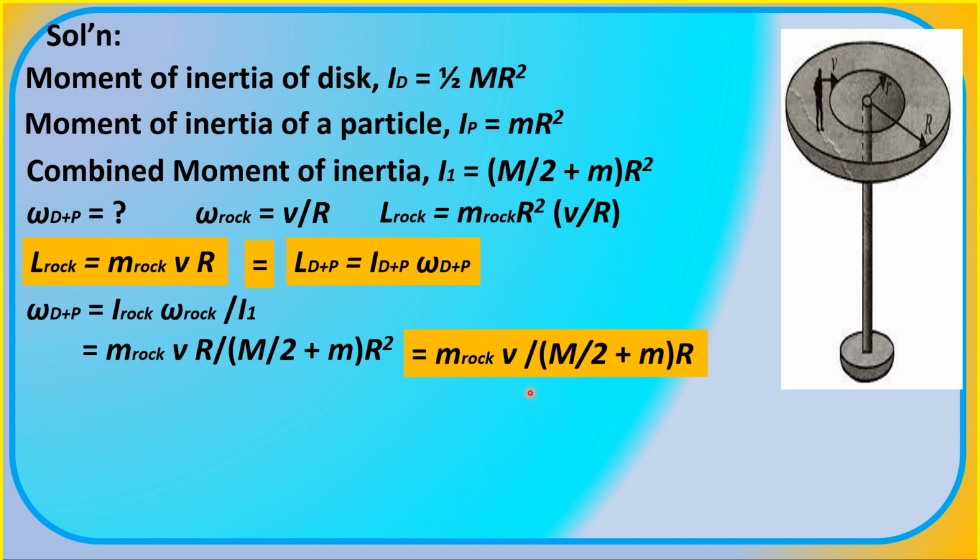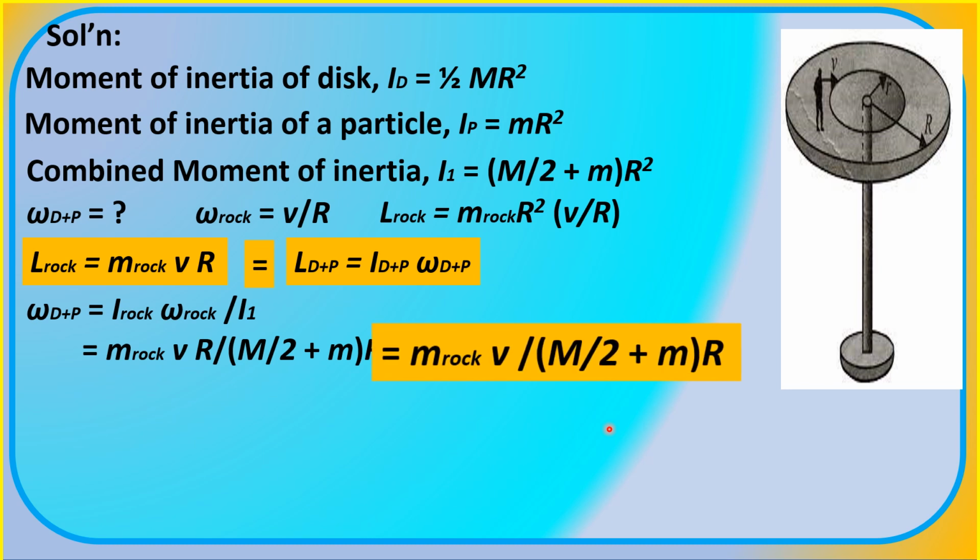And the answer is, we have here the formula for omega, the angular speed or velocity of the disk, equal to the mass of the rock multiplied by its linear or tangential velocity v, divided by half of the mass of the disk plus the mass of the particle here, which is the mass of the teenager, small m, times the radius big R. So this is our answer to the question.